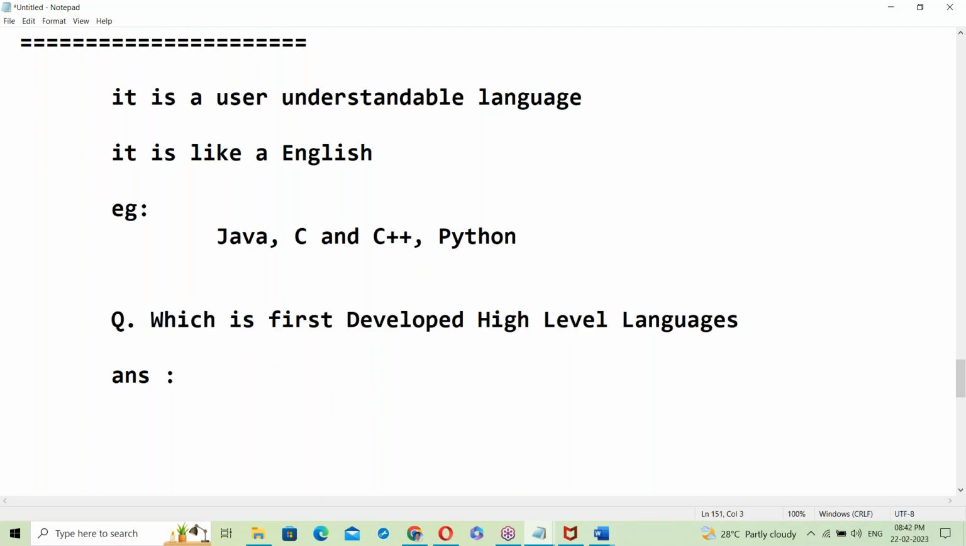No, machine language is a low-level language. I'm asking about high-level language. So, which was the first developed high-level language?